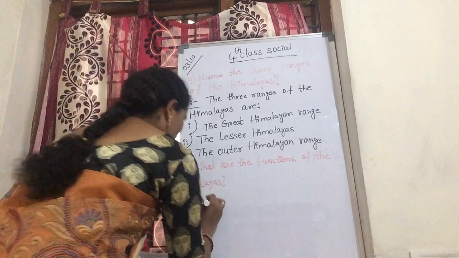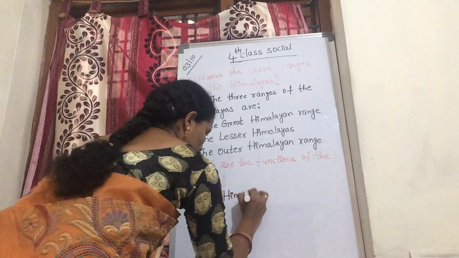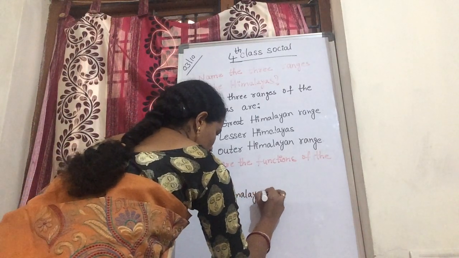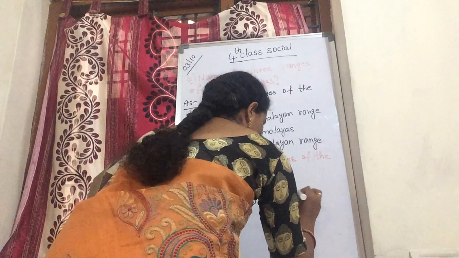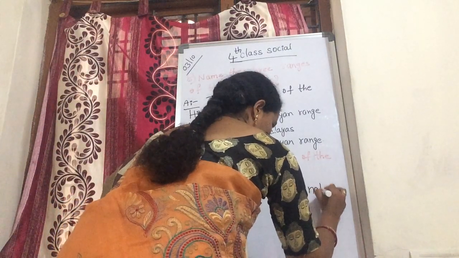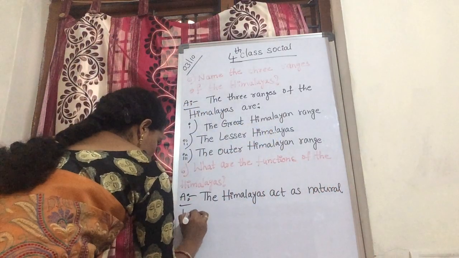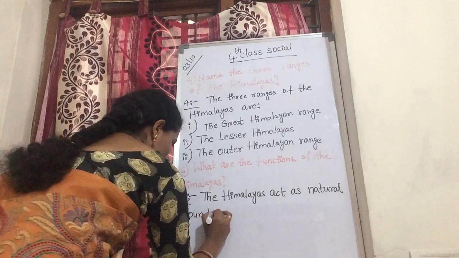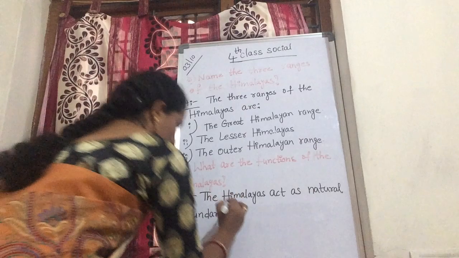Now next, the Himalayas act as natural boundaries for India.